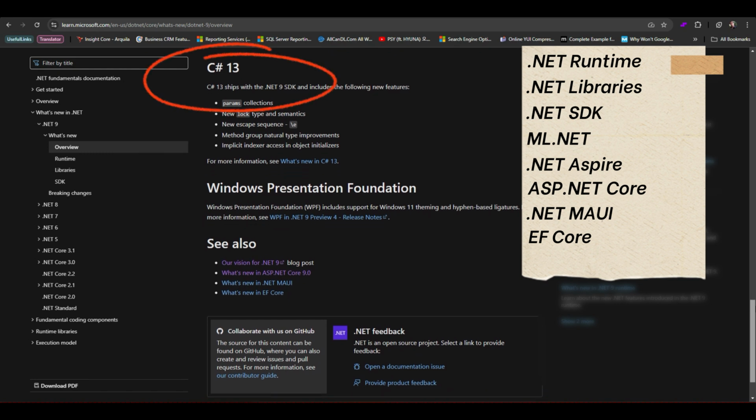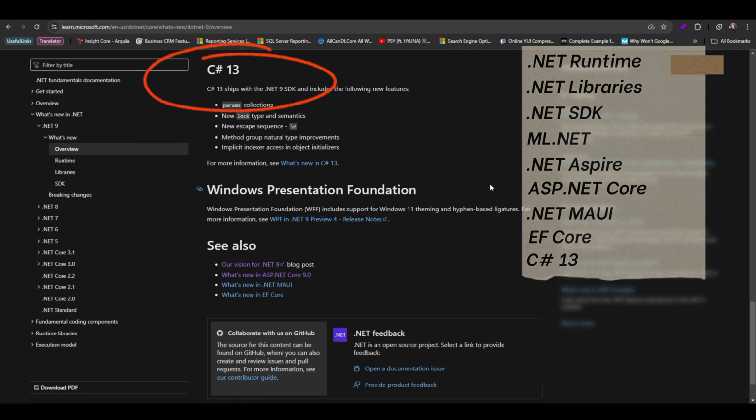C# 13. The introduction of C# 13 with .NET 9 adds new language features that make writing concise, powerful code easier than ever. Some of these features include better pattern matching, more intuitive lambda expressions, and better integration with cloud-based services.